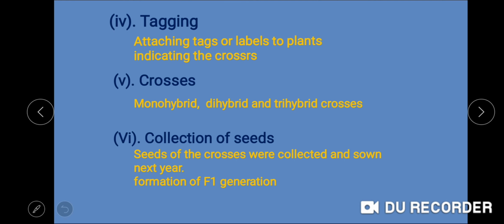Whether Mendel carried out the monohybrid, dihybrid or trihybrid cross, the seeds of the crosses were collected and sown for the next year, and the hybrid offspring obtained from the sown seeds constituted the first generation.